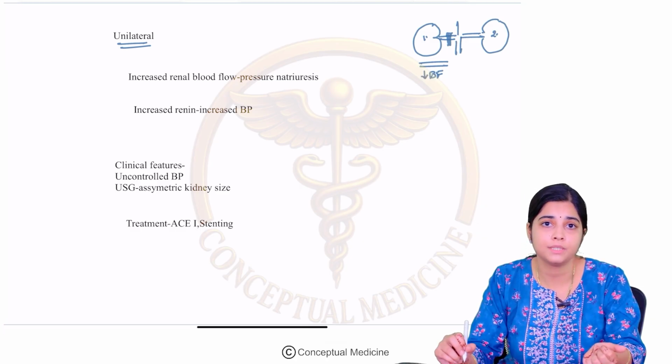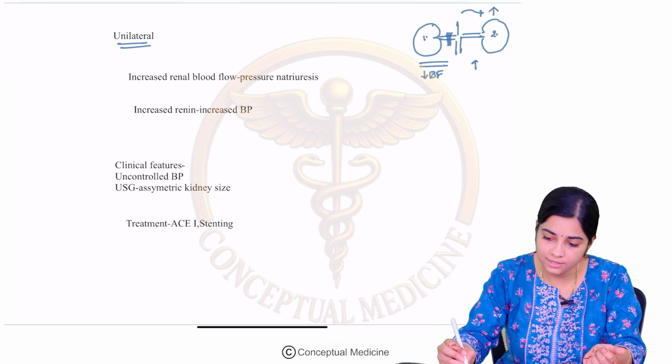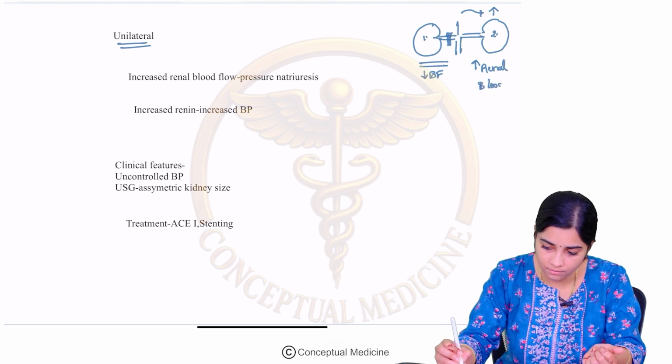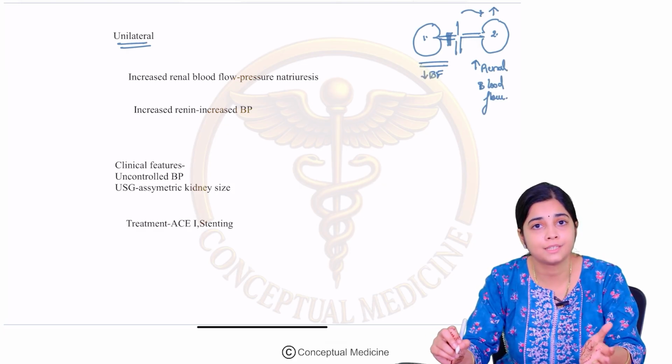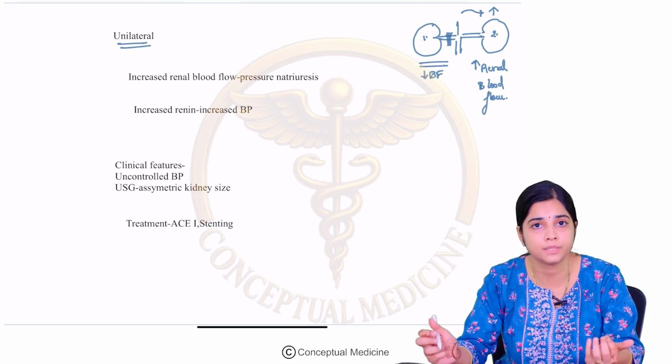How is the compensation going to happen? There is going to be an increased blood flow to kidney number 2. So, there is an increased renal blood flow as a compensation.